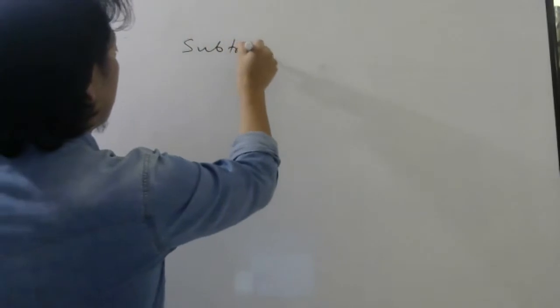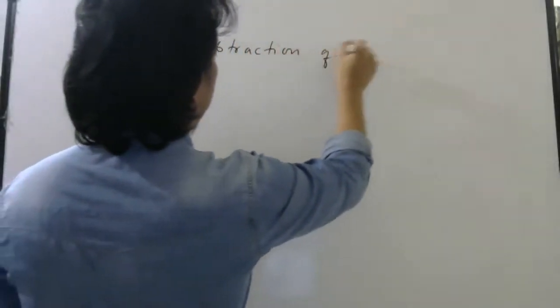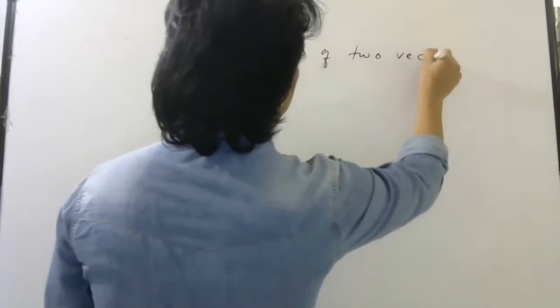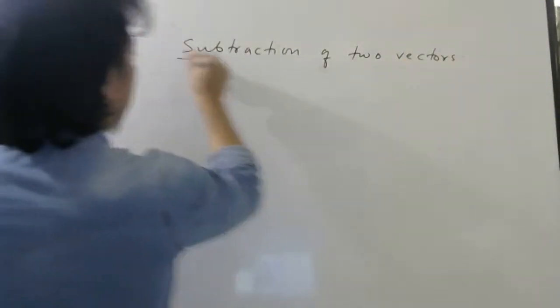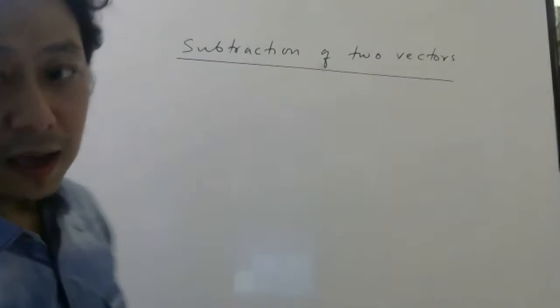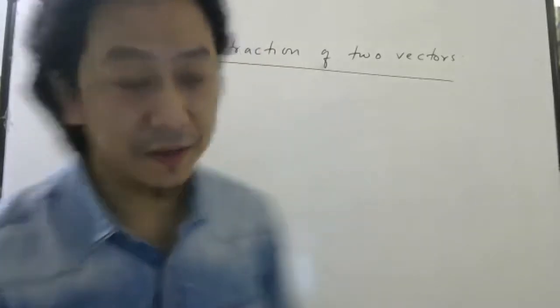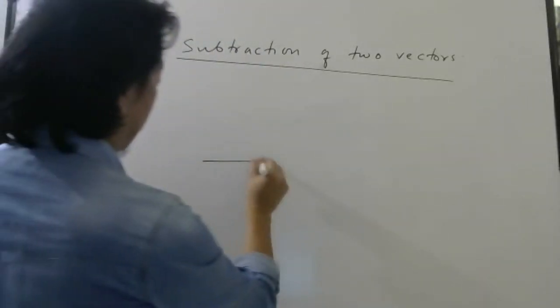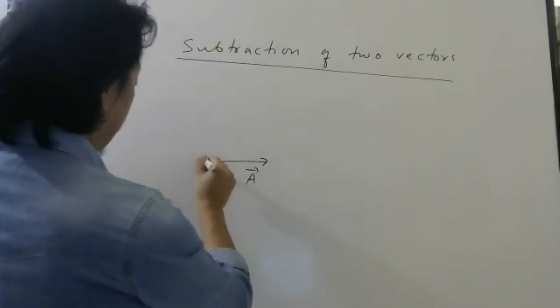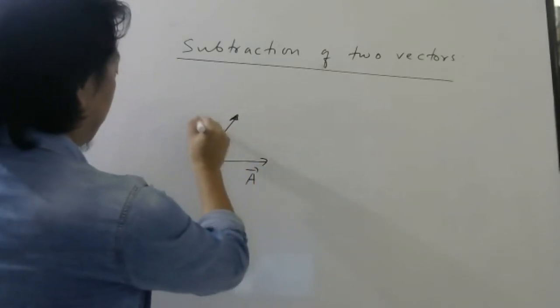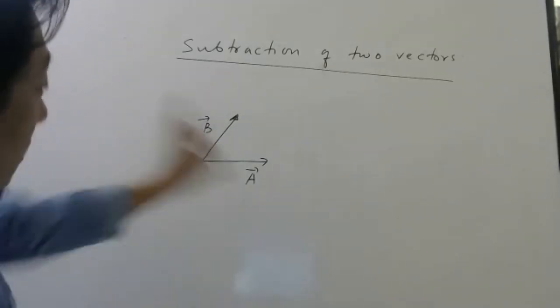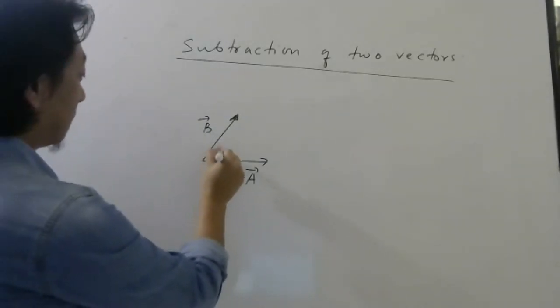Today, we will learn how to subtract vectors. Subtraction of two vectors. So this time, I don't want the resultant of A bar and B bar. I want the difference of A bar and B bar. So let us say this is the first vector A bar, and this is the second vector B bar. And the angle between them is theta.